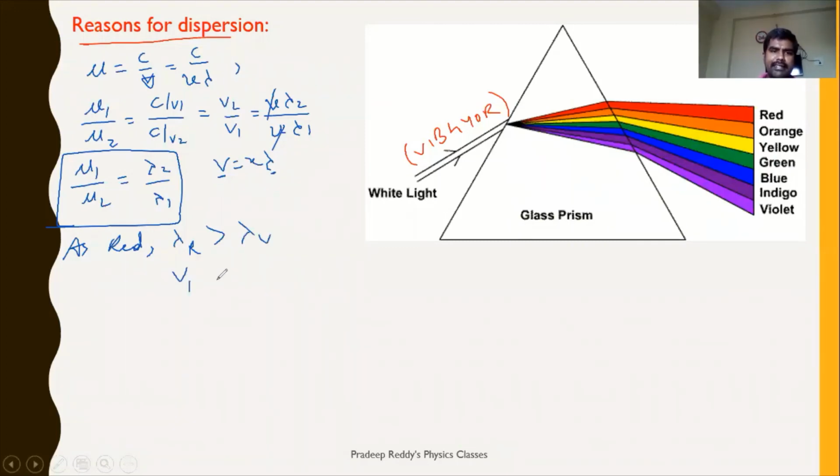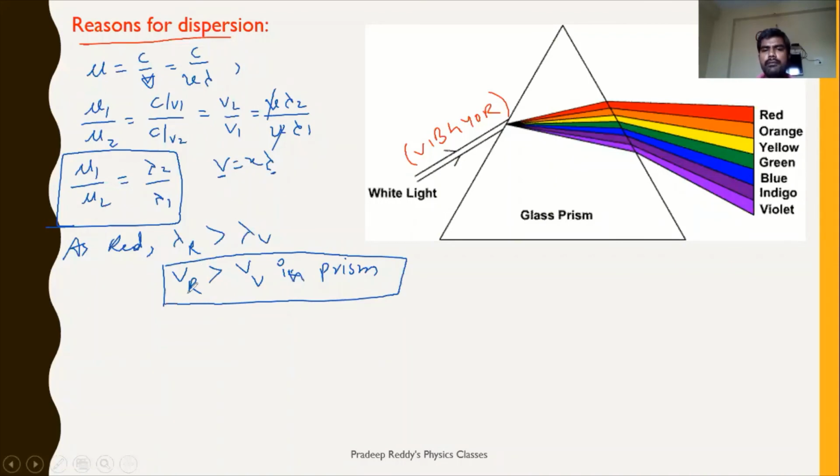Speed of red is greater than speed of violet in prism. So speed of red is greater in prism. That is the reason why it has less deviation. This is a very important point you need to understand. Speed of red is greater than speed of violet.